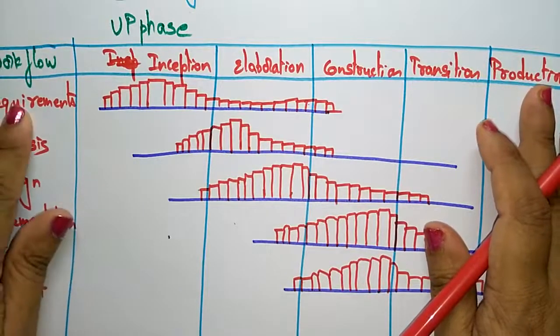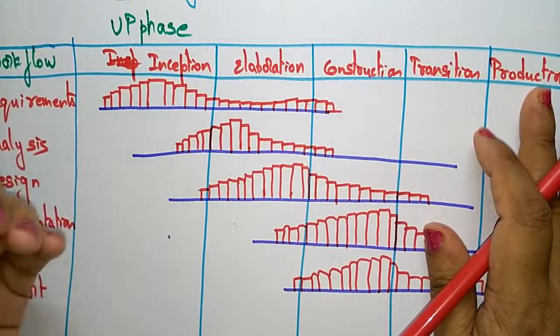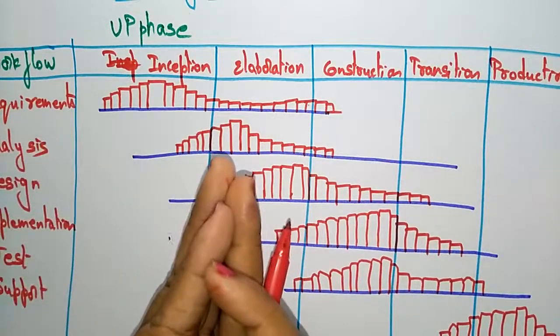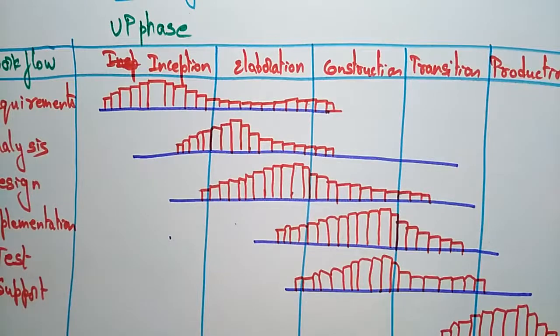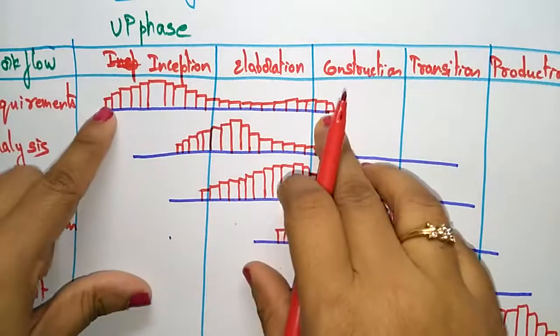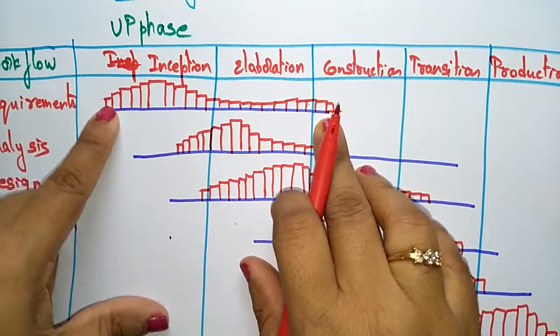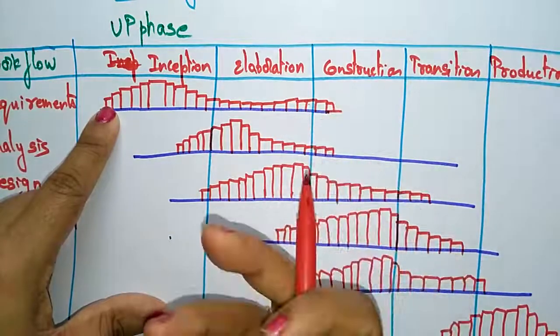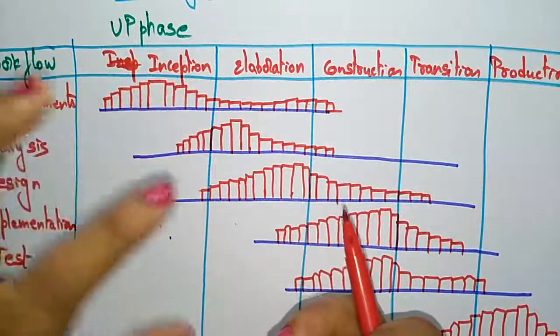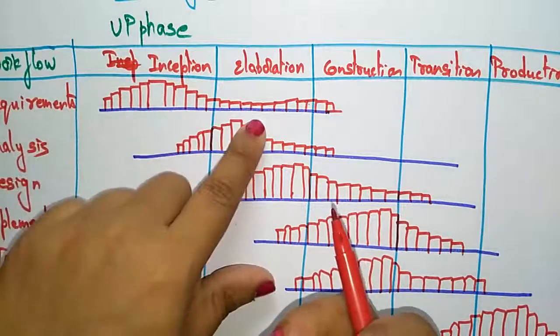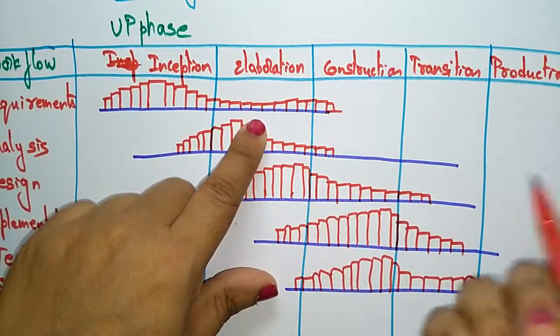The requirements will be gathered in inception, elaboration, and up to some construction point. Why? Because inception is nothing but communication and planning, and elaboration is the combination of planning and modeling.